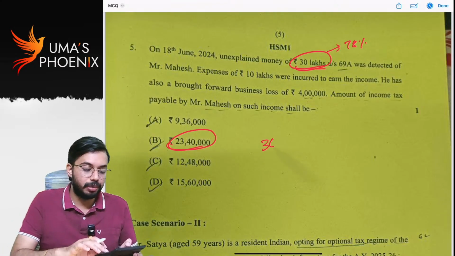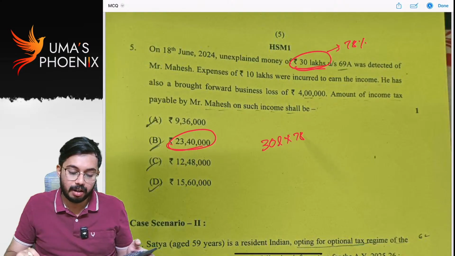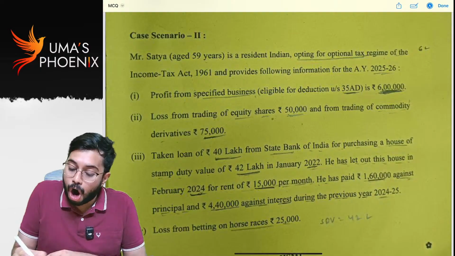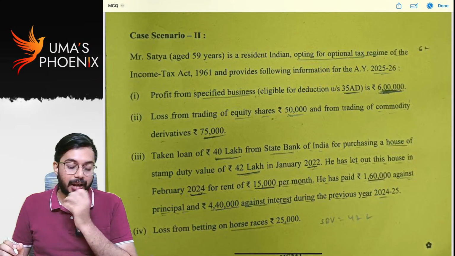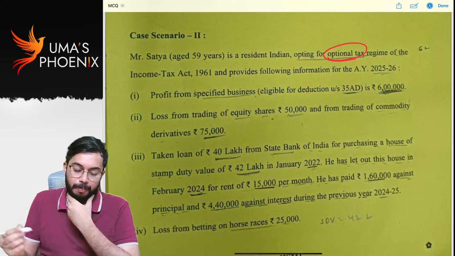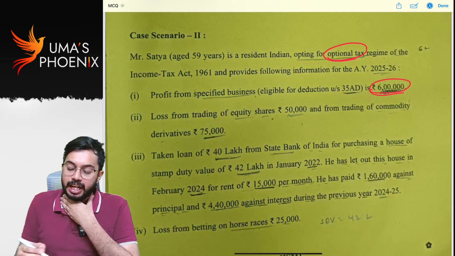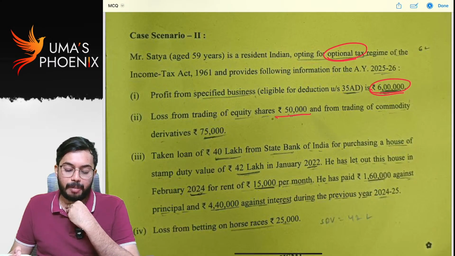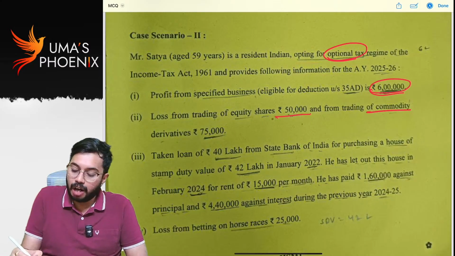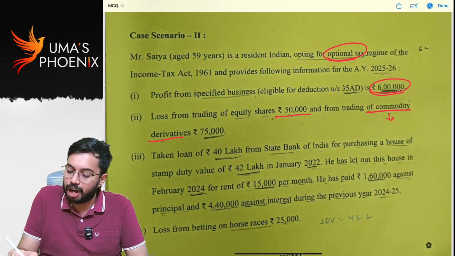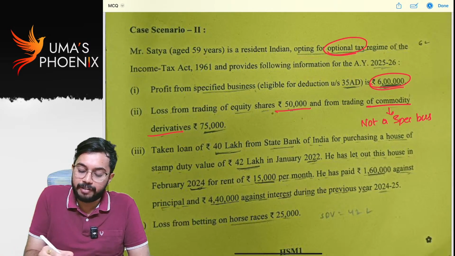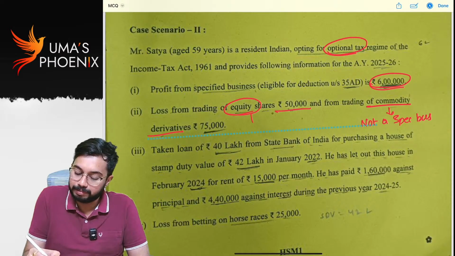Next, case scenario 2. All good? Mr. Satya, aged 59 years, is a resident Indian opting for optional tax regime. And provided the following information: profit from specified business 6 lakh rupees, loss from trading of equity shares 50,000, and from trading of commodity derivatives. Commodity derivatives is not a speculative business, but trading of equity shares can be speculative business.